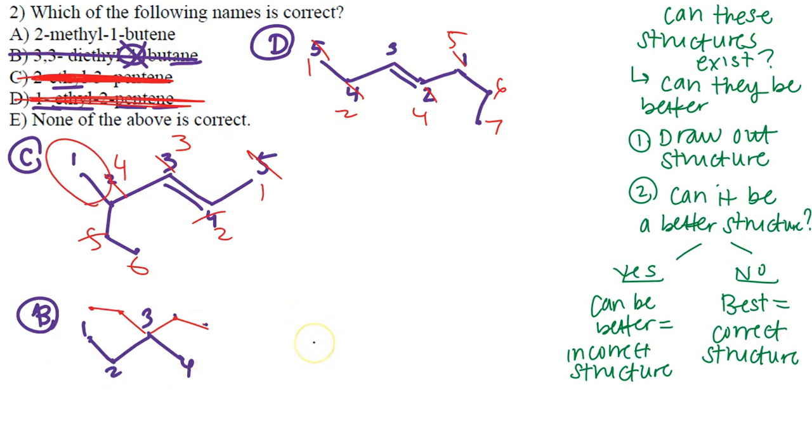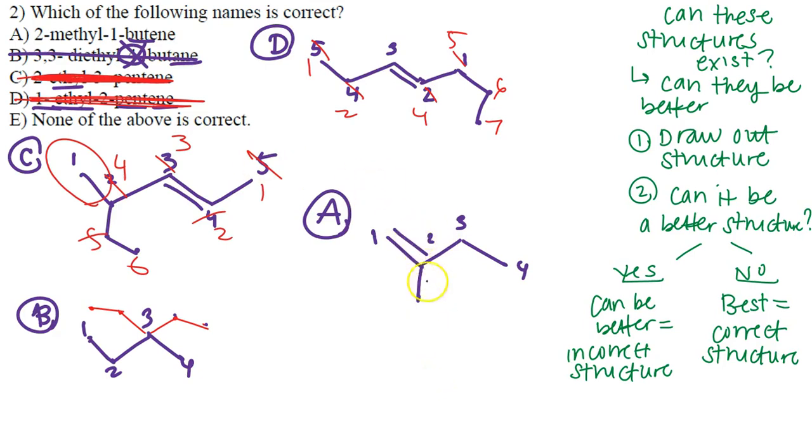Now we're down to letter A and E. And a lot of folks will be like, well, automatically it's letter A. But none of the above is also an answer choice. So we must go ahead and draw out letter A. 2-methyl-1-butene. But means 4 carbons, ene means a double bond. Okay, it's telling us it's on the first carbon. So I'm going to start my numbering here. You can see the double bond is on the first carbon. We have a 2-methyl group. Go ahead and add a methyl group here on carbon number 2.